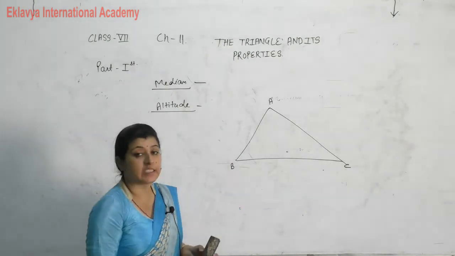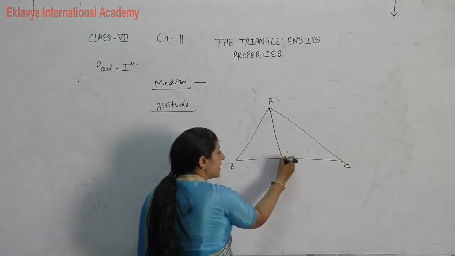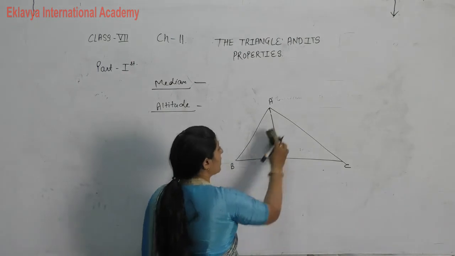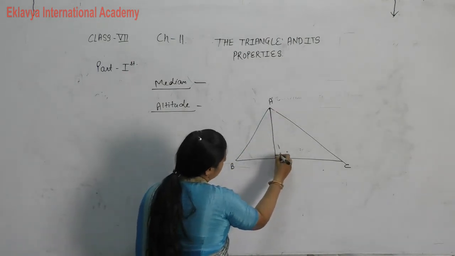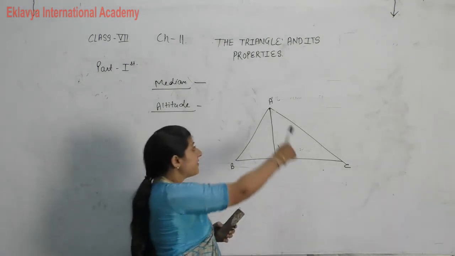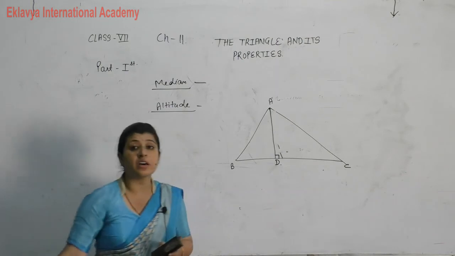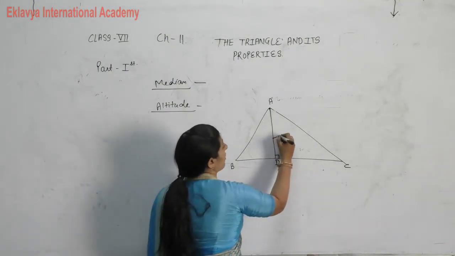Height we can say. So, what we will do? From a vertex, we will draw the perpendicular to the opposite side. In a triangle, from any vertex, when we draw perpendicular on the opposite side, then this line AD is called altitude.